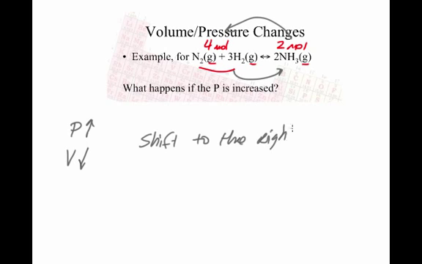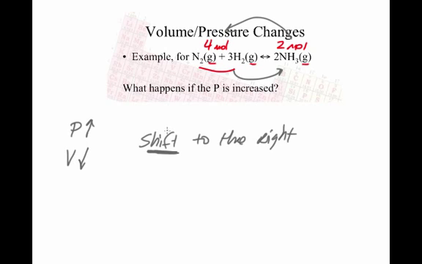Okay, just to recap what a shift means, it's going to react. So it's going to react in the right direction. It's going to produce more ammonia. These molecules, or in this case 3 of the hydrogens and 1 of the nitrogens, are going to react together to produce 2 moles of ammonia. And every time it does that, it cuts the volume in half because the number of moles of gas are cut in half. So when we say shifting, it looks like a chemical reaction is happening. Something is going on in the reaction chamber.